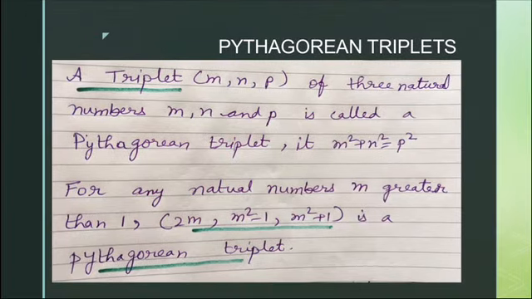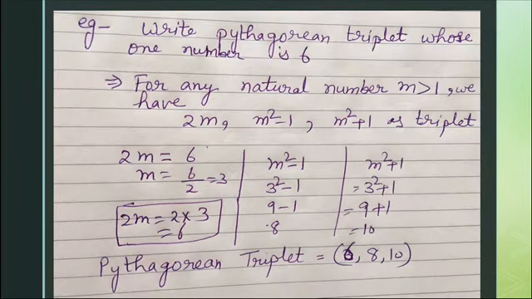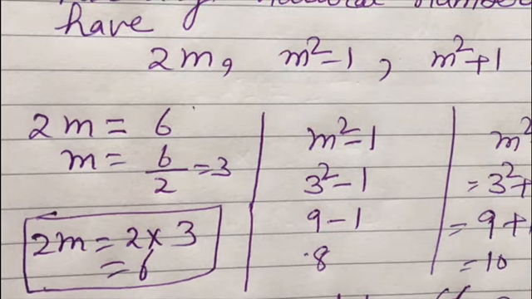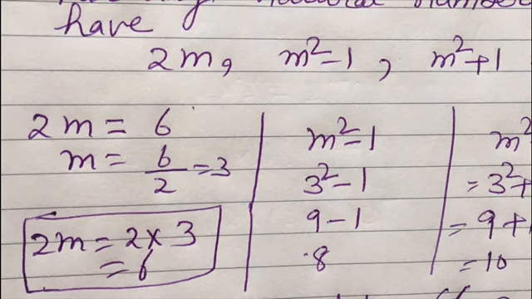In the questions, let us take one example. Write the Pythagorean triplet for which one number is 6. हमें एक number दिया हुआ है, we have to calculate the Pythagorean triplet for the others. Now, if we have 2m, m square minus 1 and m square plus 1, let us write 6 in front of 2m. 2m equal to 6, so m will be 6 by 2 equal to 3. So, 2m की वैल्यू क्या आएगी हमारे पास? 2 multiplied by 3 equal to 6.